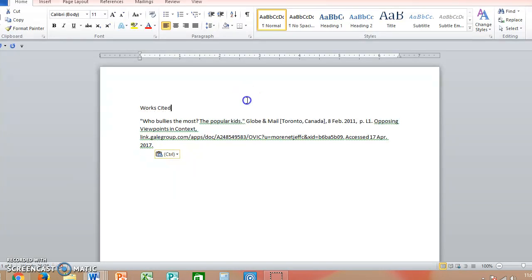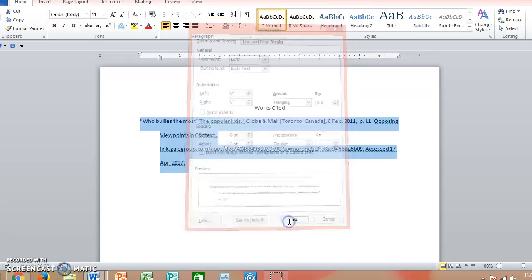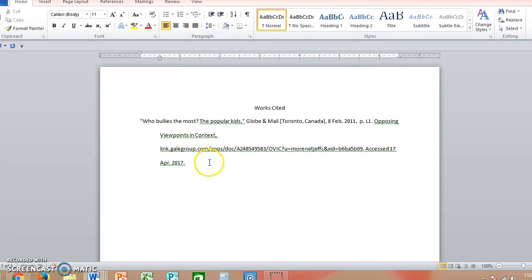When you do a Works Cited, the proper format is to center the Works Cited heading, and then you want a double space. So if you click on paragraph while you're in Word, set your spacing to double, and change the before and after to 0, so it's truly a double space. Then under indentation for your Works Cited page, you have to use a hanging indent. It automatically uses the hanging indent for you, and then it lets you enter your next entry.